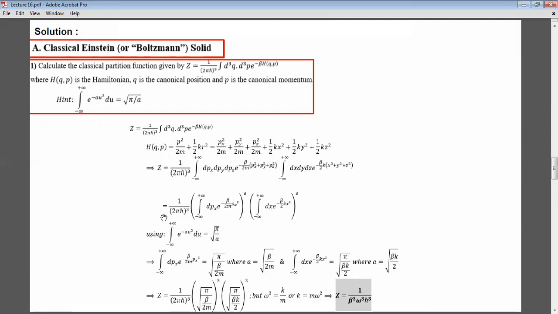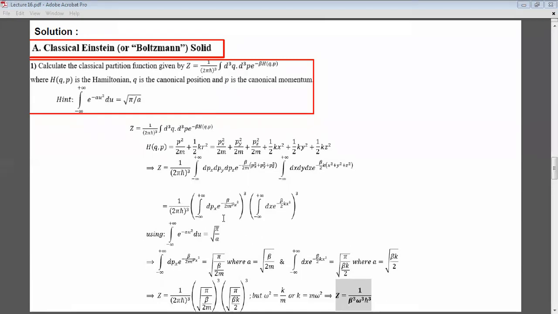Okay, so this thing is just a constant, it goes outside, and this is the same thing cubed. So it is the integral from minus infinity to infinity of dpx e to the minus beta over 2m px squared, cubed, and the second thing, in this form, is also the integral from minus infinity to infinity of dx e to the minus beta over 2 k x squared. But here I'm going to use the fact that the integral from minus infinity to infinity of e to the minus a u squared du is equal to square root of pi over a.